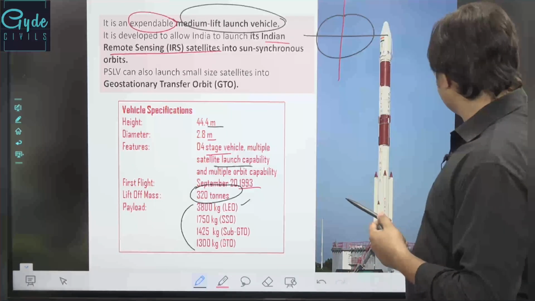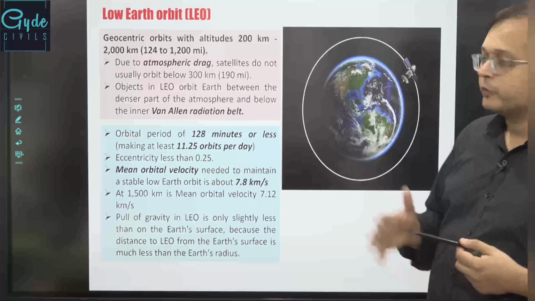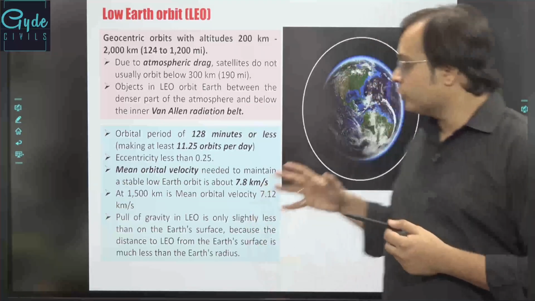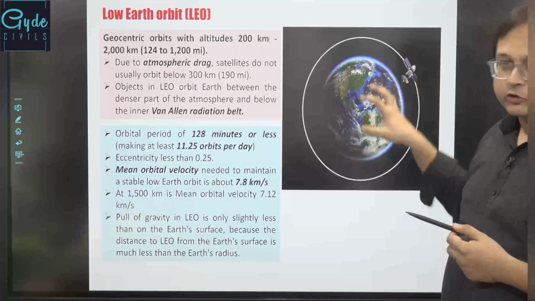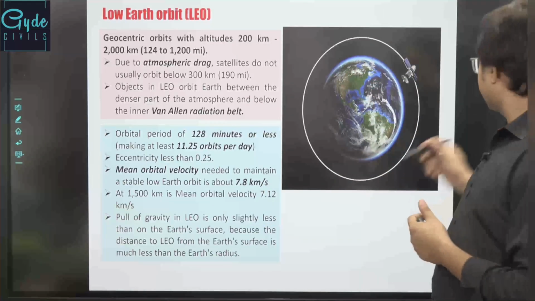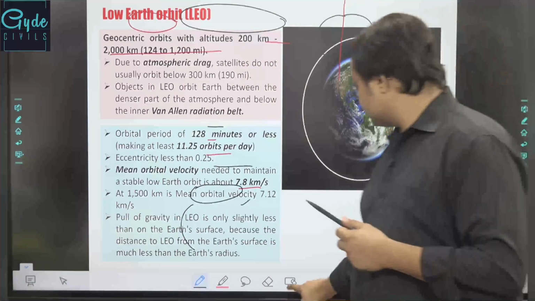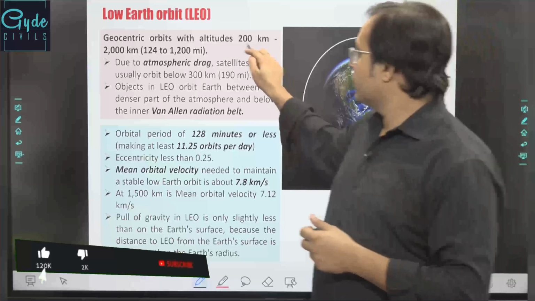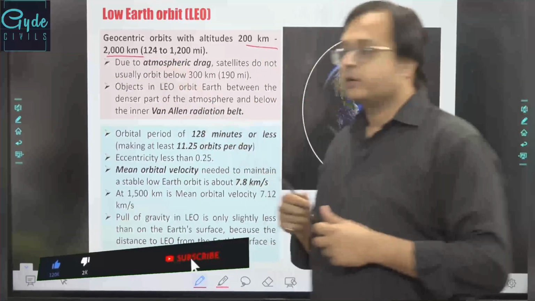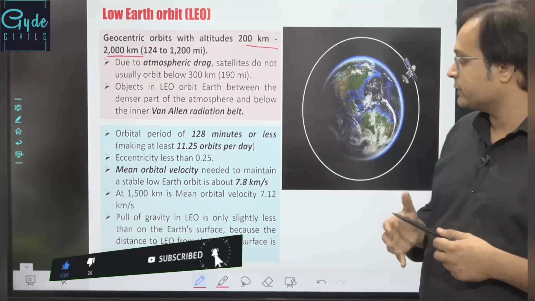Now when we speak about low earth orbits or LEOs, low earth orbits are those types of orbits which are closer to the surface of the earth. These are those orbits which are placed at a distance of 200 to 2000 kilometers above the surface of the earth.